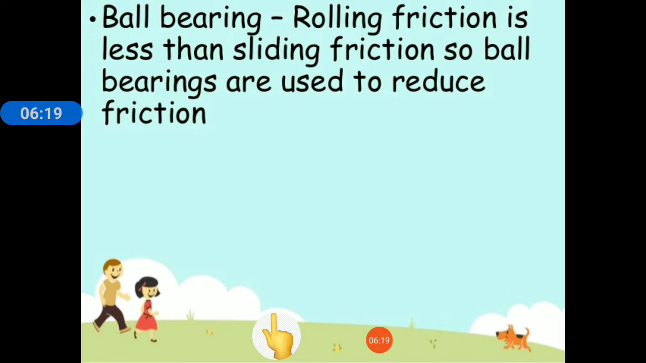One more way to reduce friction, in your book it is given, is using an air cushion. Friction can be reduced by maintaining a thin cushion of compressed air between the two surfaces that are in contact with each other, and this is called an air cushion. There are air cushion vehicles or hovercraft that work on this principle.